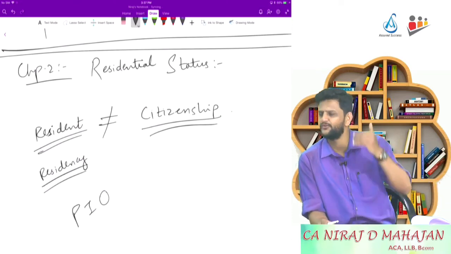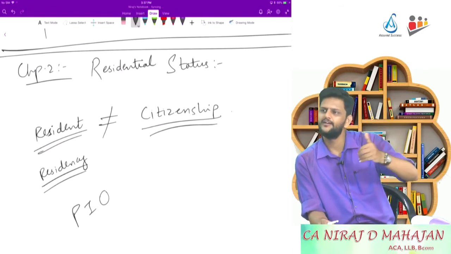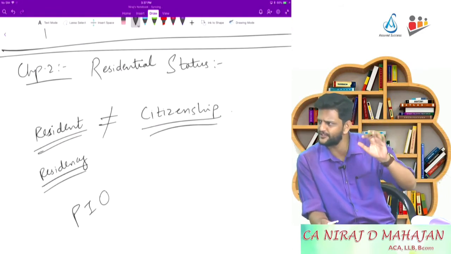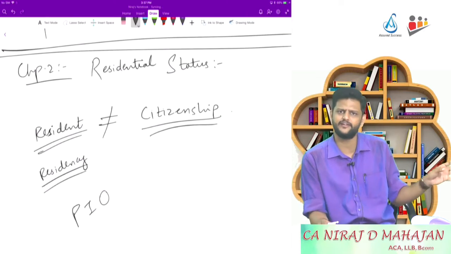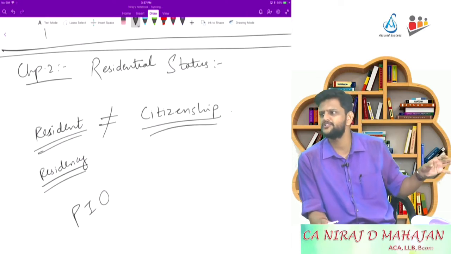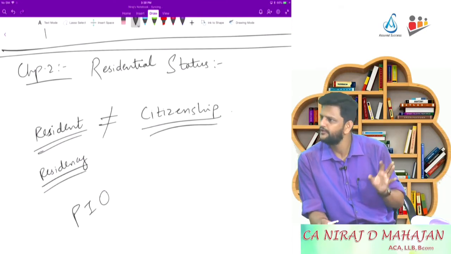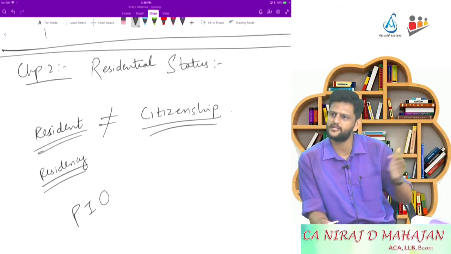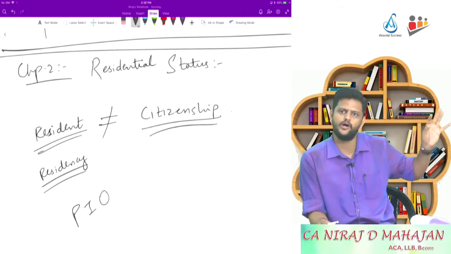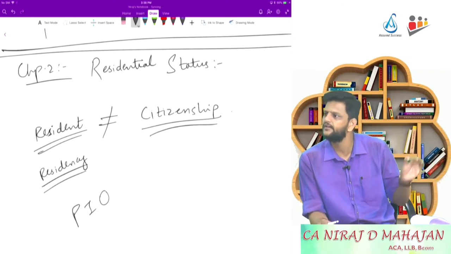समझ रहे हो? तो resident के बाद क्या है? बार बार रहता है. So ordinarily he is a resident of India. And second category क्या है? Resident but he is not ordinarily staying or resident of India. Are you following? So जो कभी कभी आता है जाता है, कभी कभी आता है जाता है, he may be RNOR, resident and not ordinarily resident.